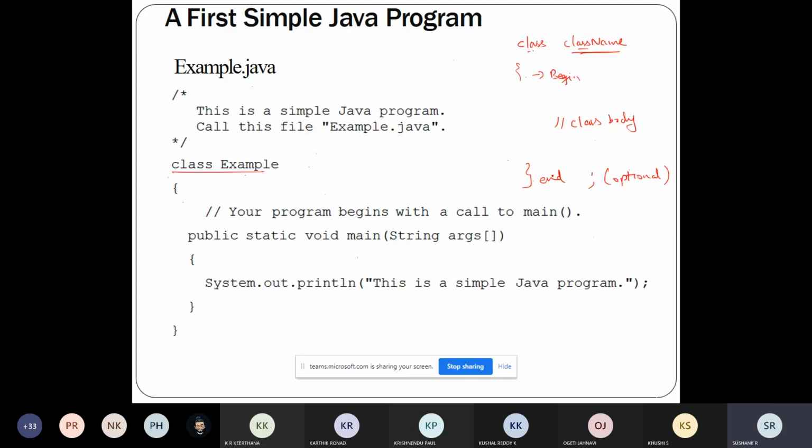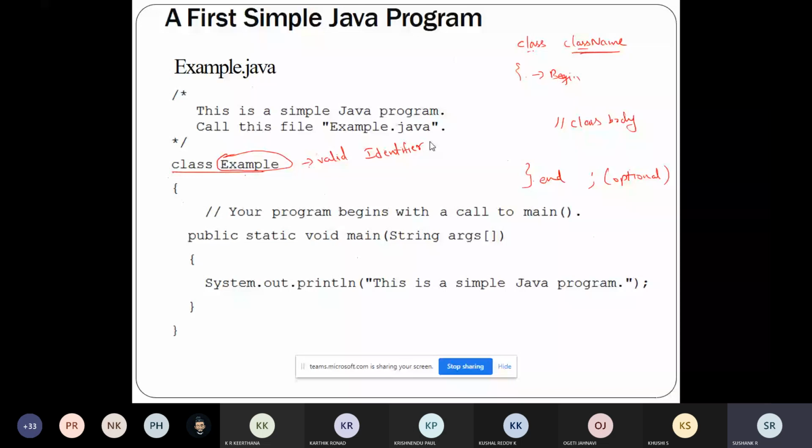In our example, example is the name of the class. It should be a valid identifier. The rules which we have studied in C++ apply: it should start with an alphabet or an underscore, and it should not be a keyword. Even Java has the same rules for naming an identifier.